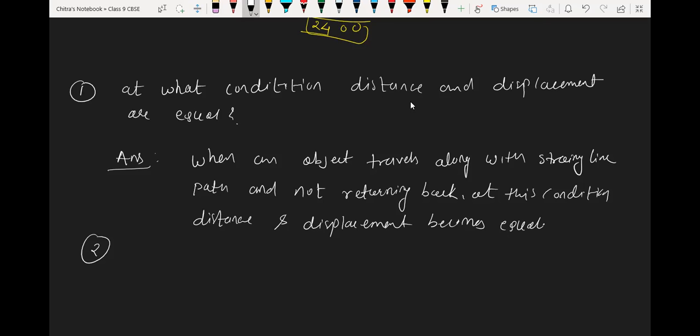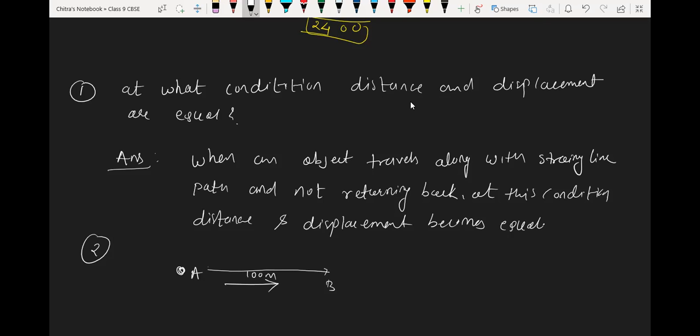Sir, I did not understand what returning back is. See, suppose one object is here at point A and it starts traveling from point A to point B. It is a straight line path, and suppose it is 100 meters of distance.